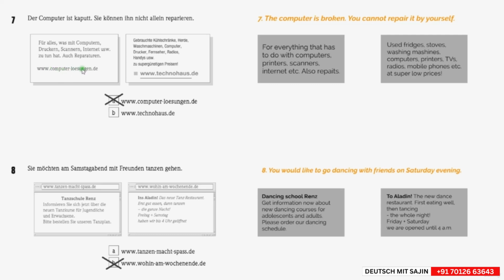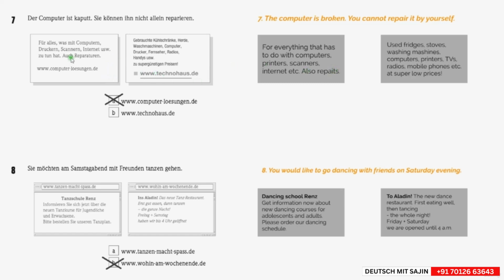When we write it in a domain like here, a website name, we can't put this O umlaut, so instead of the O umlaut we write OE. For an A umlaut it would be an AE, and for a U umlaut it would be an UE. So for everything that you have to do with computers, printers and scanners, internet and so on. Also repairs.